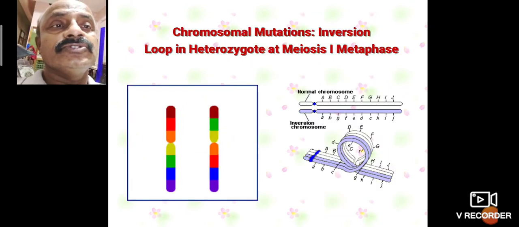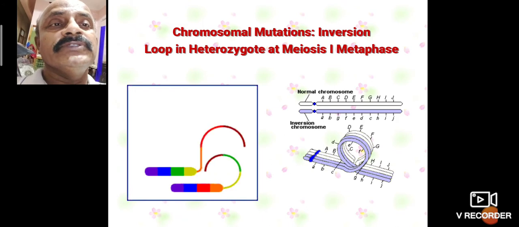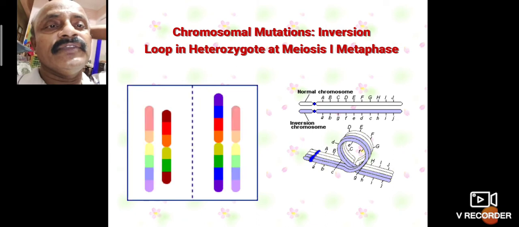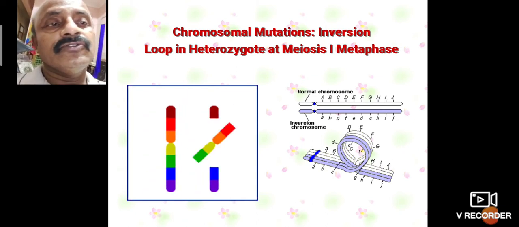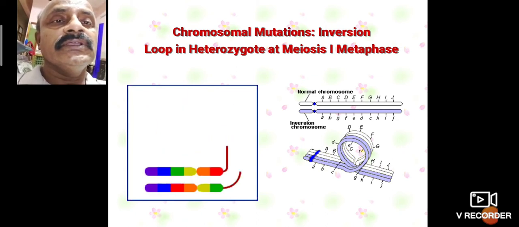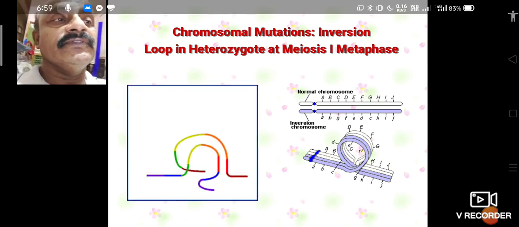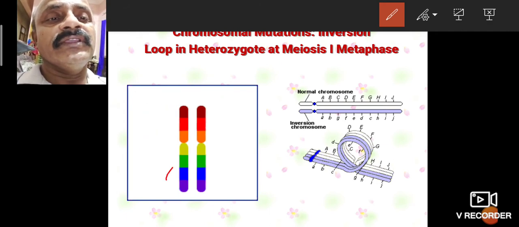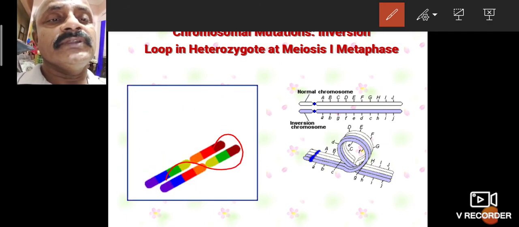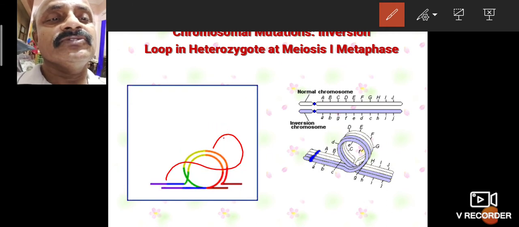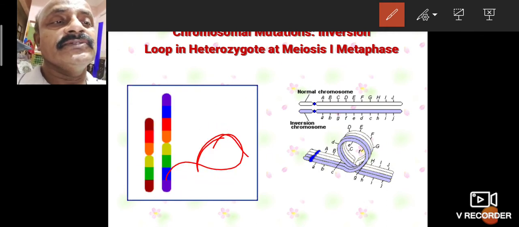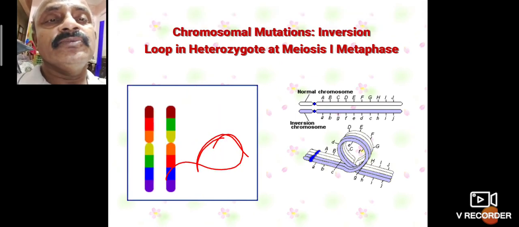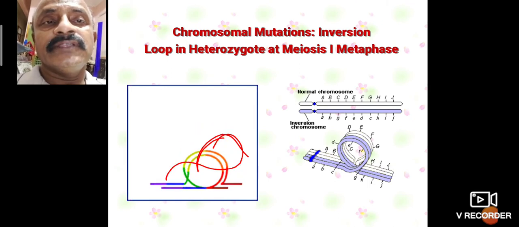The chromosomal mutation, the inversion loop, appears in a heterozygote during metaphase of meiosis one. So the inversion takes place. This is the total inversion, and this part is the inversion. There are two parts, and this loop formation is responsible for genetic changes.